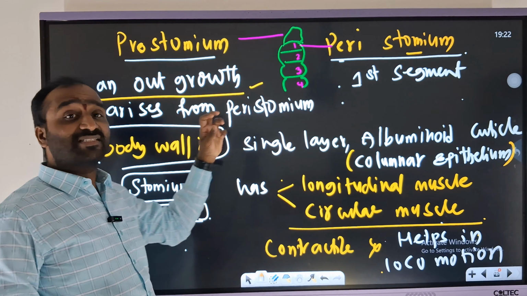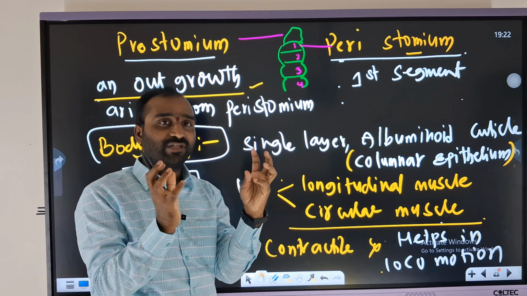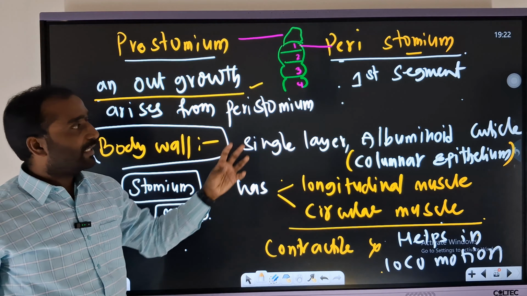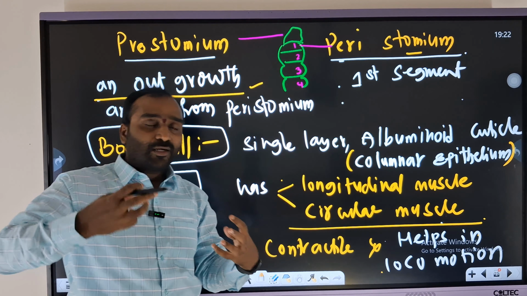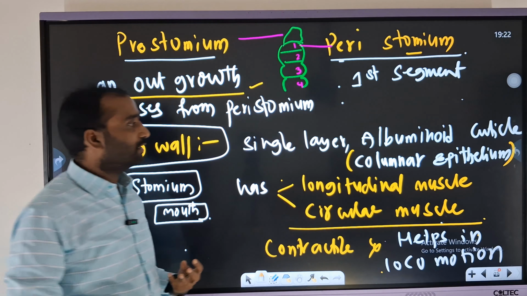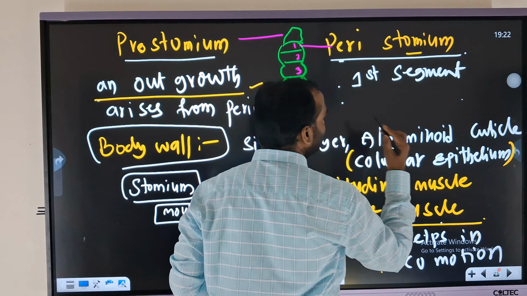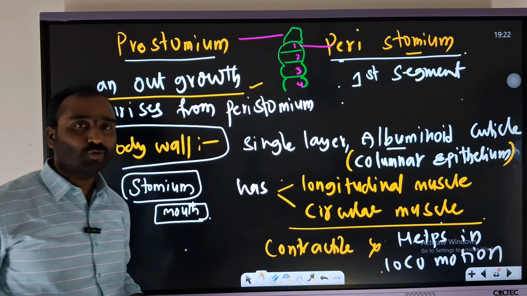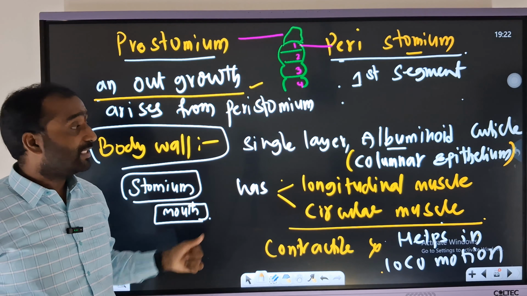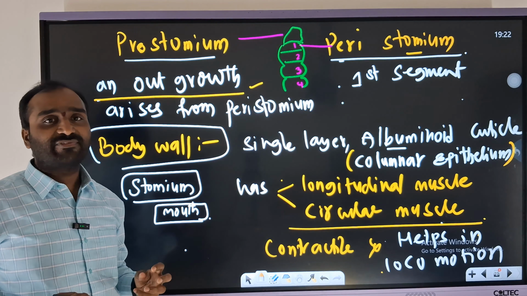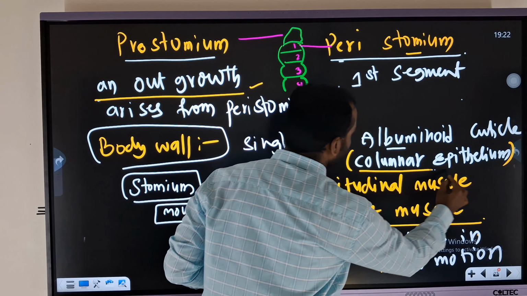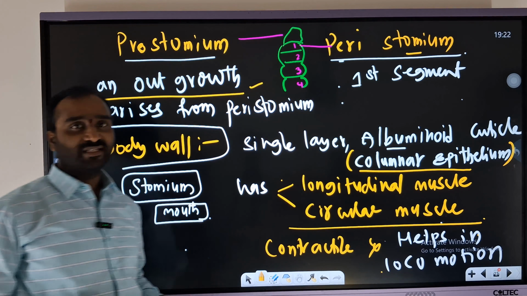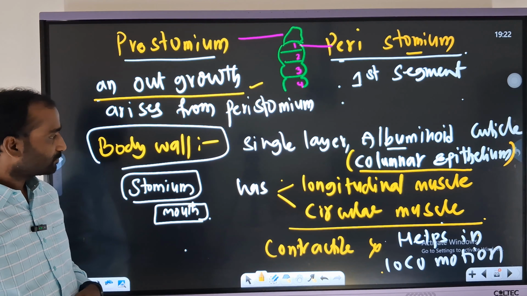Body wall, which is a single layer. The first thing is body wall, which is a single layer, and it has an albuminoid cuticle. Means the outer layer is composed of a protein. It is nothing but what? Albumin. Hence it is called albuminoid cuticle, and it is composed of an epithelium. What is that? Columnar epithelium.